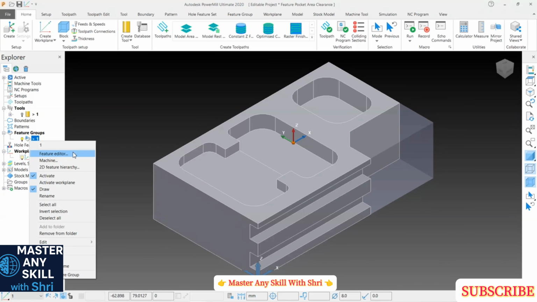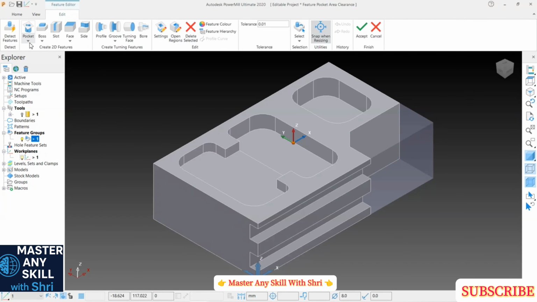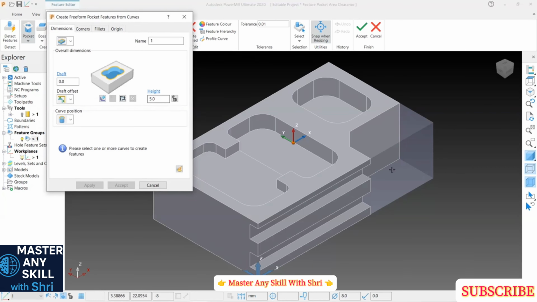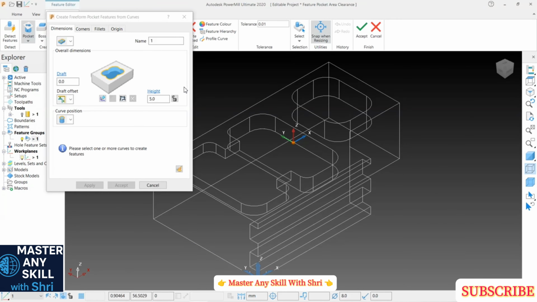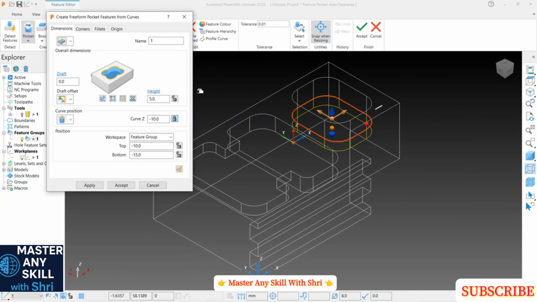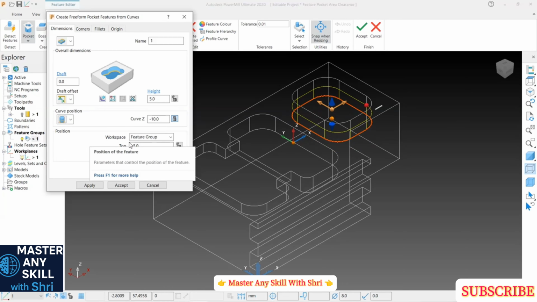Now I'm going to edit this, and here we have this free form pocket. Okay, we can use this to create this pocket. Select this, and my first pocket is this lower one. Accept, and the curve position is at bottom,